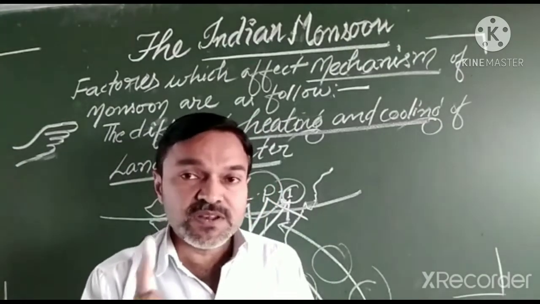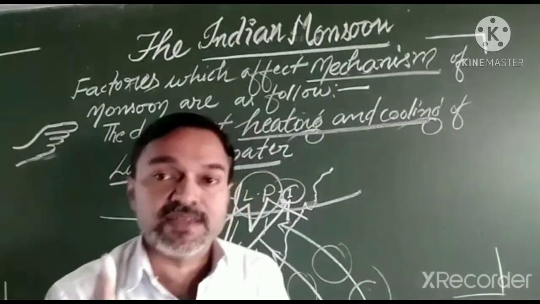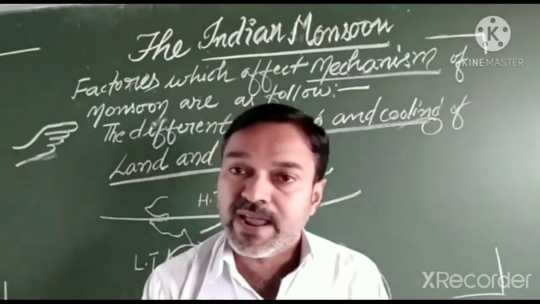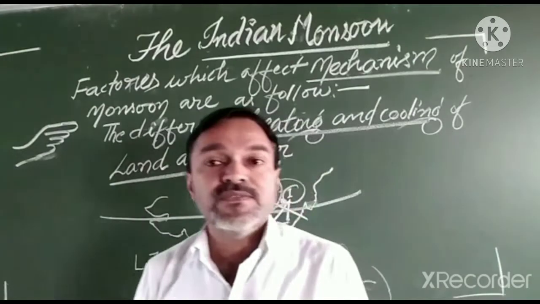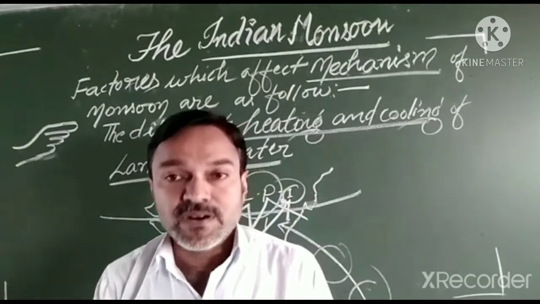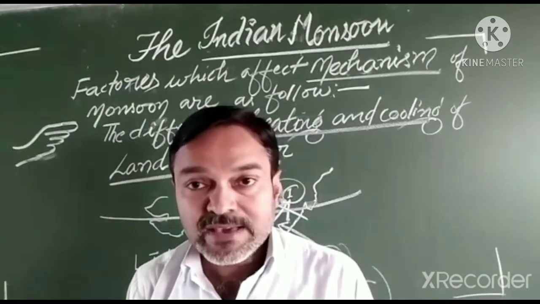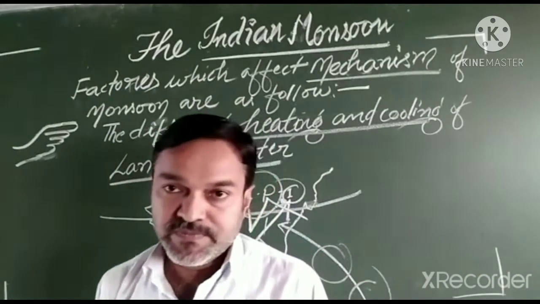By this way, the first factor, the different heating and cooling rate of land and water, is one of the factors which work for the mechanism of monsoon. Is it clear?